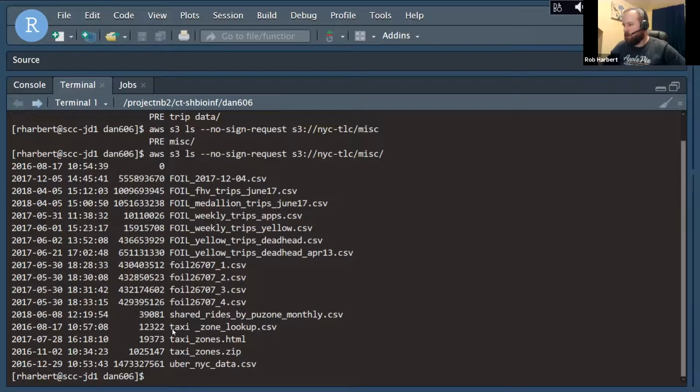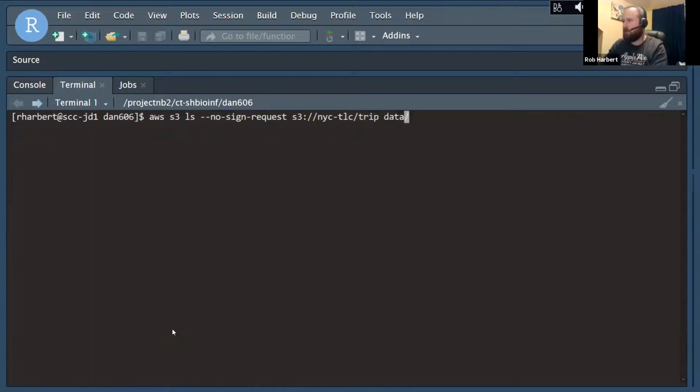So we might want those, but it looks like the data that we actually want here are probably in the folder trip data. This is going to be kind of a funny one. So let's figure out how this is going to work, because there's an actual space in that folder name. So it's trip space data, and doing this on the shell might prove problematic because the shell thinks that that's a real character there. So we might have to figure out how to quote this. Let's run it and find out.